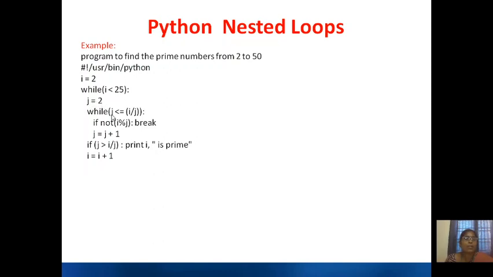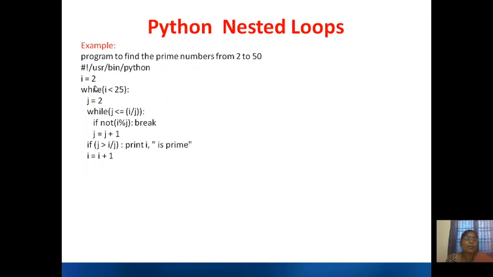Now you are checking 2 is less than or equal to 2 by 2. 2 by 2 means it is giving the quotient value, so 2 by 2 is 1. So 2 is less than or equal to 1. This condition is false, so it is not going to evaluate this statement. It will come here and print i is prime, that is, 2 is prime.